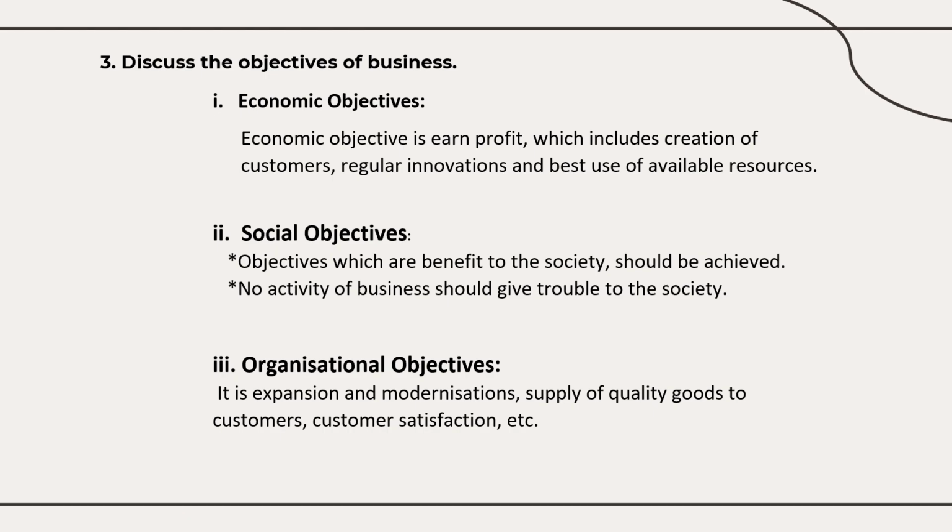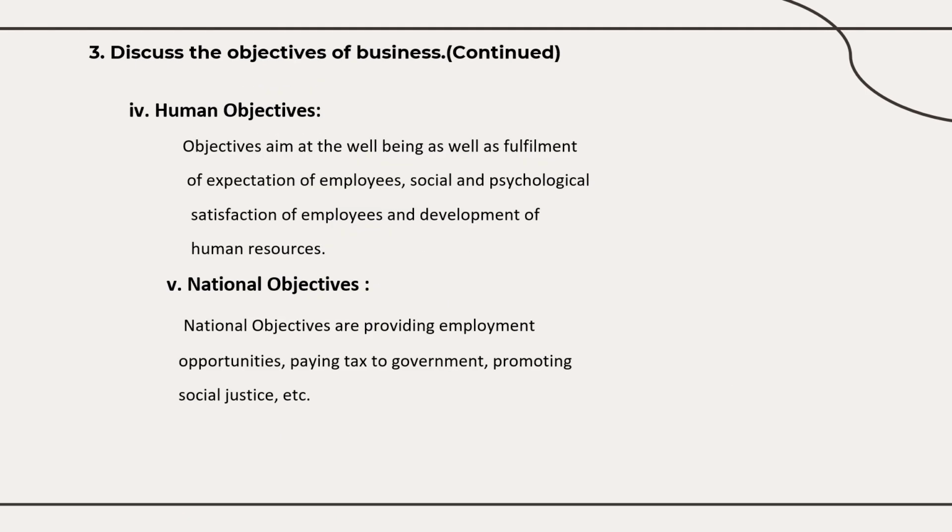And next is organizational objective. As a business organization, once you have earned a profit, you should not be satisfied. You have to expand the business, you have to modernize, you have to supply quality goods to the customers, and you must obtain customer satisfaction. So these all should be the organizational objectives. And next is human objectives.